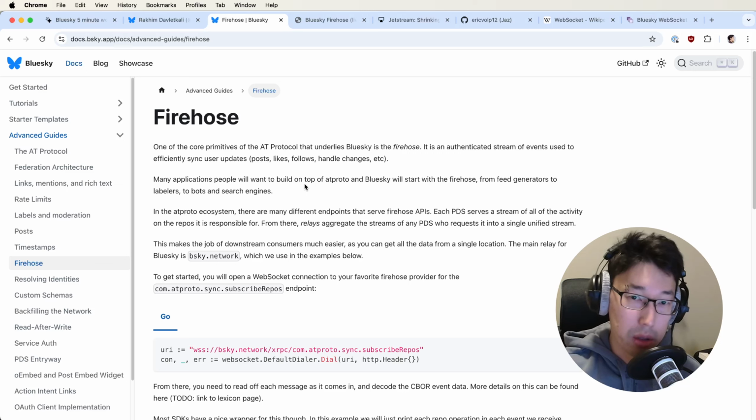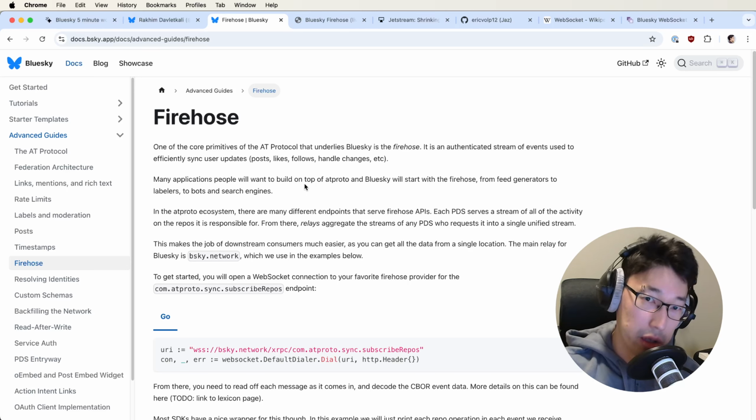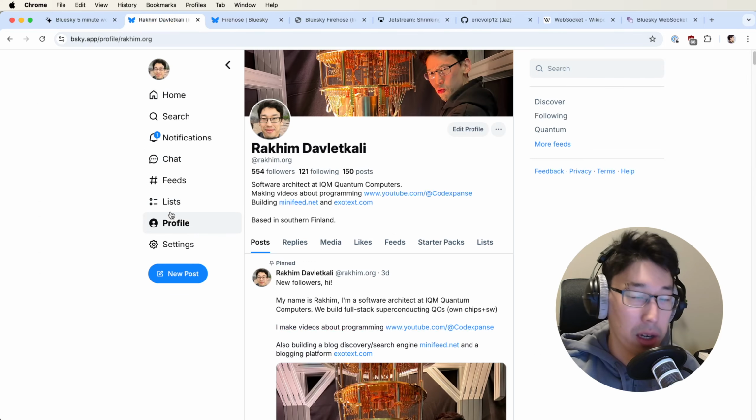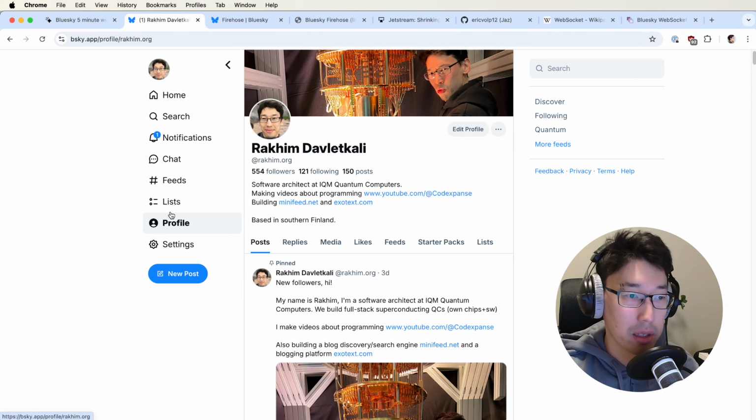So there's one node, there are some accounts there, and people are doing something, and everything they do gets into the stream of events that is streamed to other nodes, and then they can keep in sync. What's interesting is that Bluesky itself, this main server, also has a Firehose, and you can consume it to just receive all the public messages and everything that happens on the network, basically.